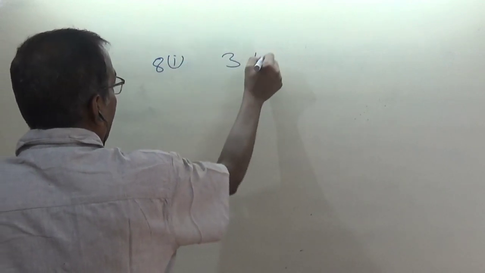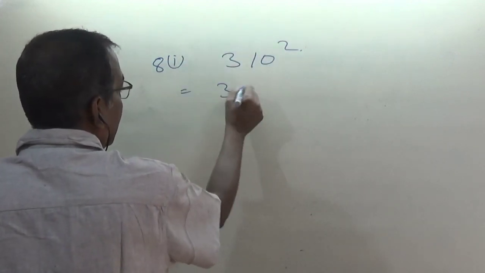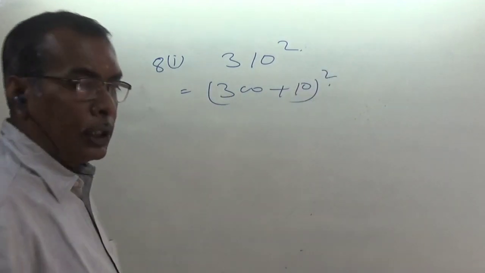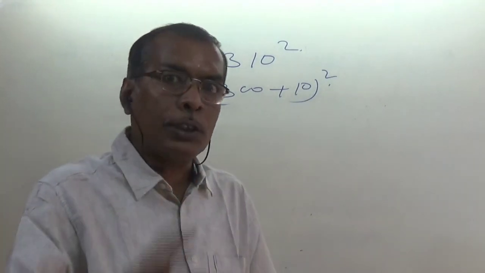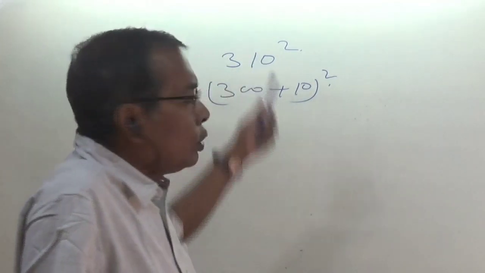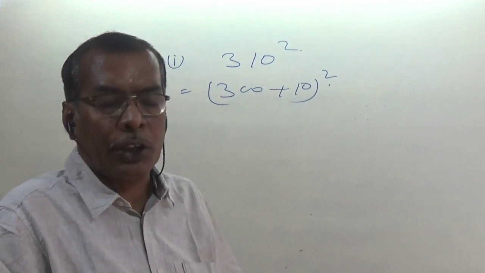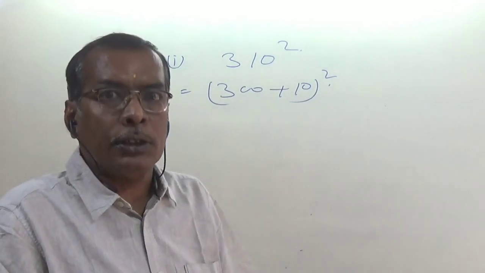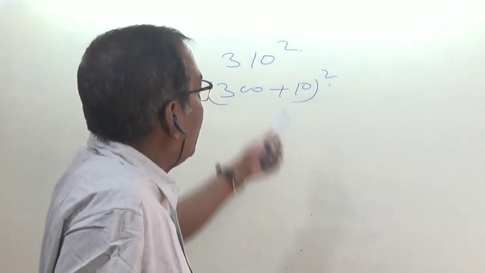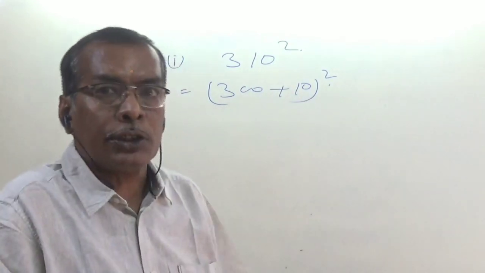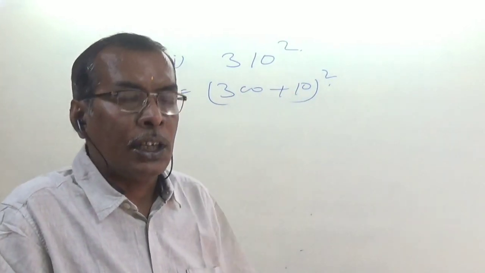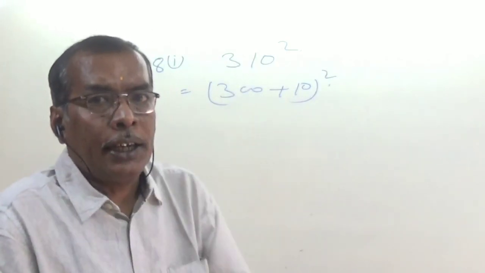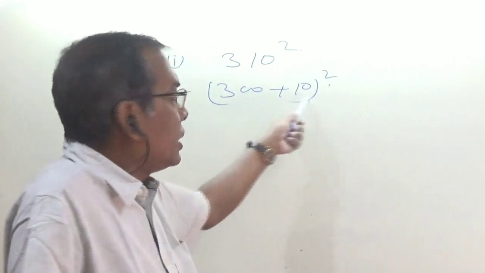Question number 8, say, the first one: 310 square. You can write this as (300 + 10) whole square. What I want to say is that you have to split this number into two simplest numbers. You can say, sir, why not find 31 square and then put a zero after it? No, that is not allowed, and that is a little bit hefty. Instead, split the number into simplest form. You can ask, sir, why not 289 plus 21? Because finding 289 square is also difficult. So you have to split this number into the simplest form.